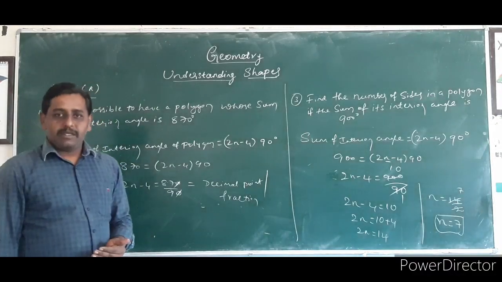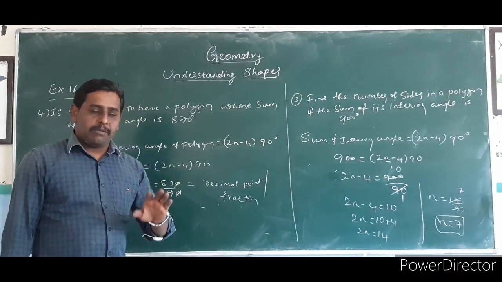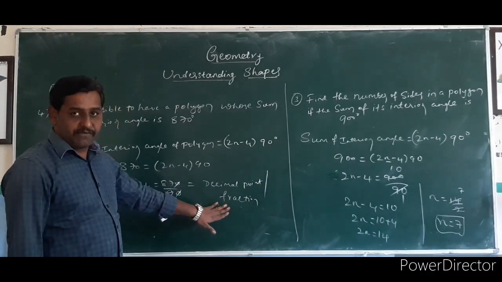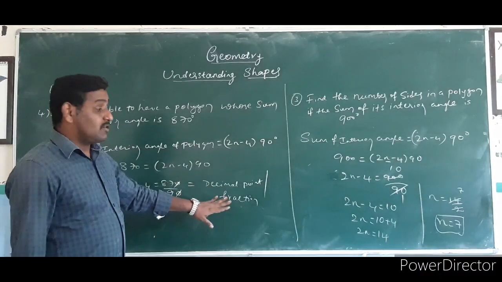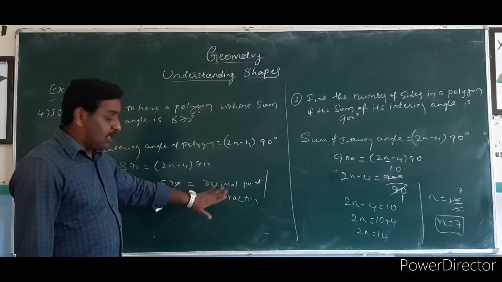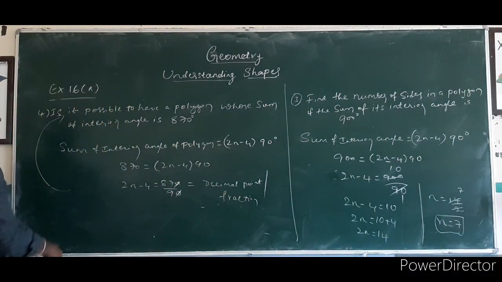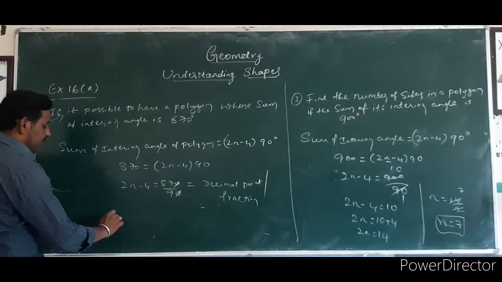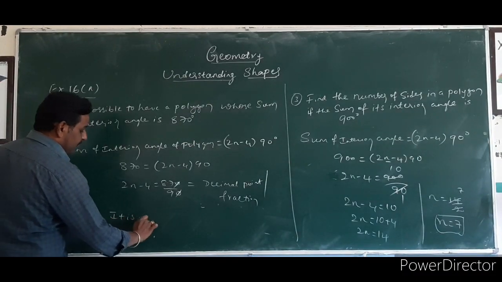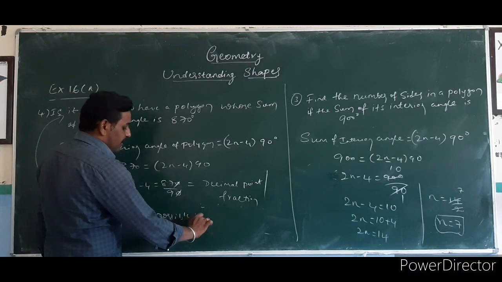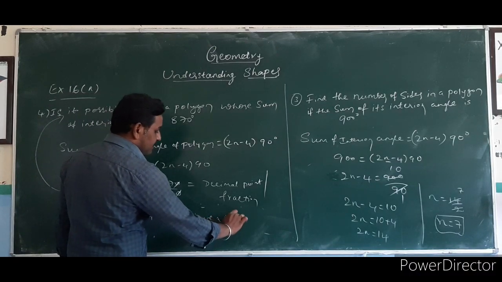So when the number of sides comes out in decimal or fraction form, it is not possible to have a polygon.